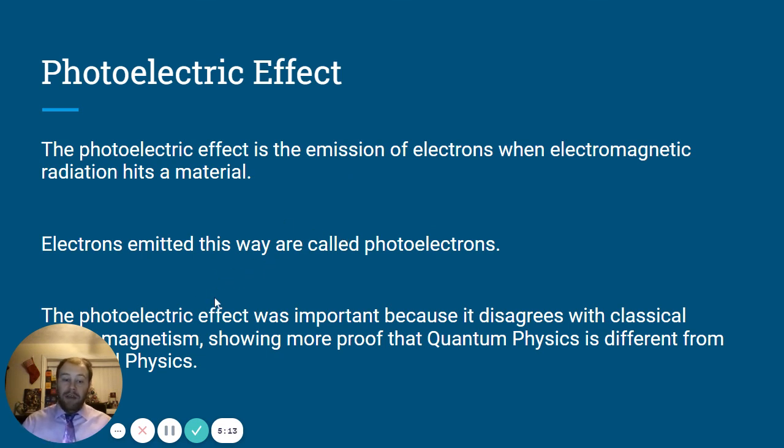The photoelectric effect was important because it really disagreed with a lot of classical ideas about electromagnetism, and it shows more proof that quantum physics is different from classical physics. Right? This is a whole separate branch of things because we're talking about really small things instead of bigger general stuff.